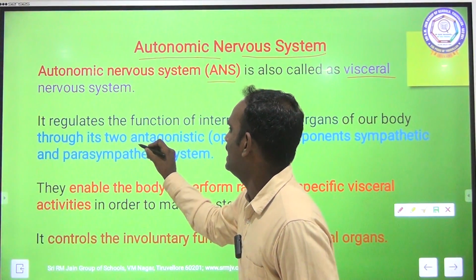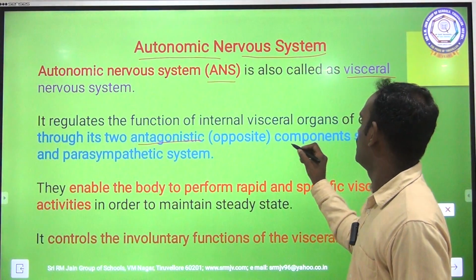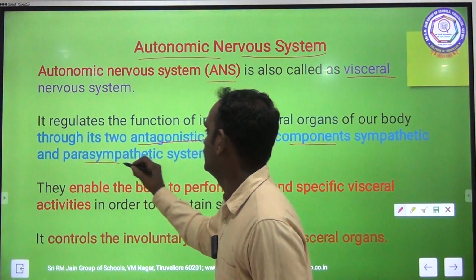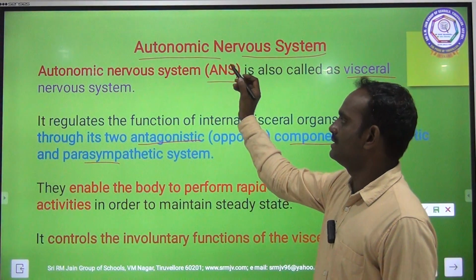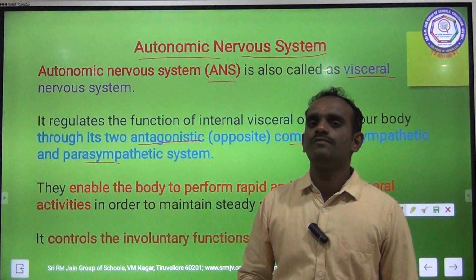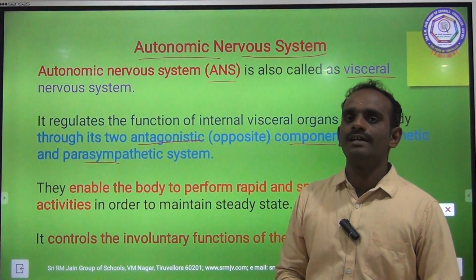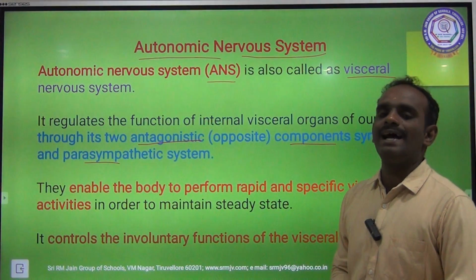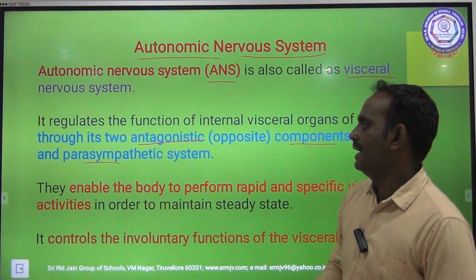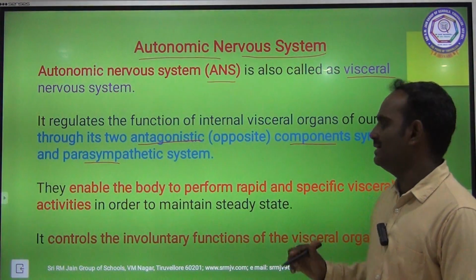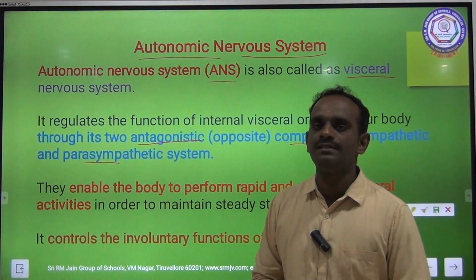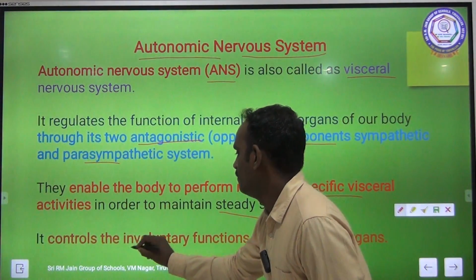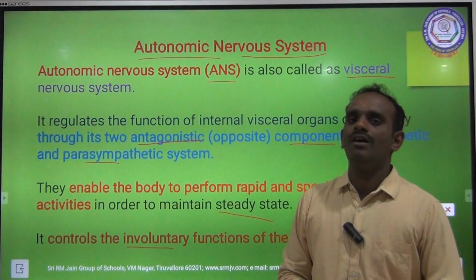through its two antagonistic, that means opposite, components: the sympathetic and parasympathetic systems. So the autonomic nervous system regulates the functions of internal visceral organs in our body through its two opposite components, sympathetic and parasympathetic. They enable the body to perform rapid and specific visceral activities in order to maintain a steady state.